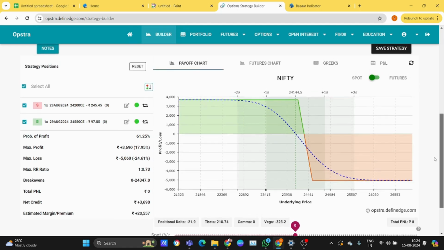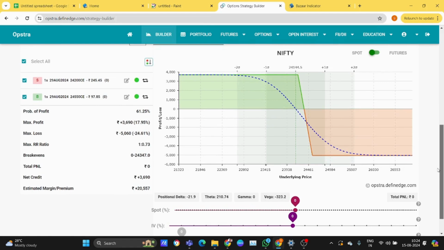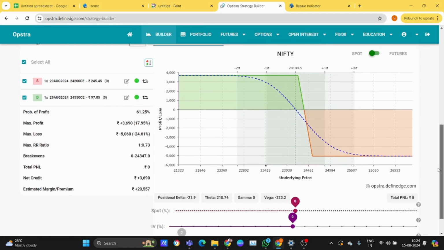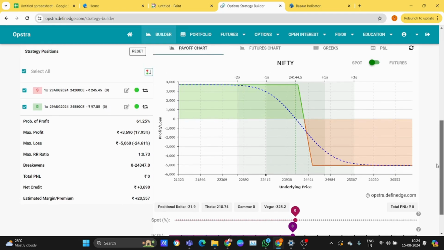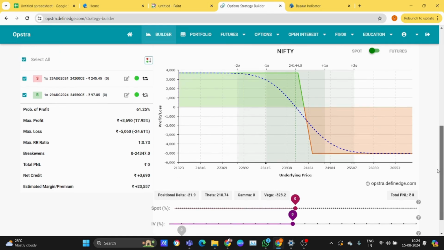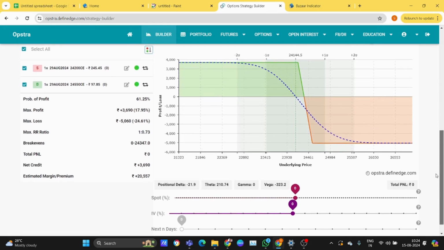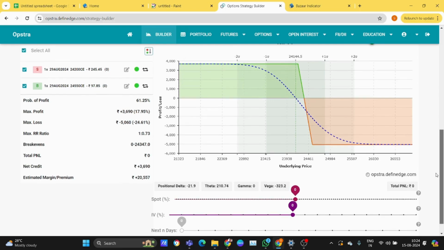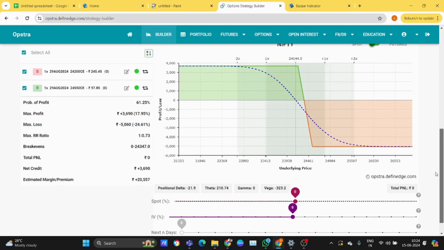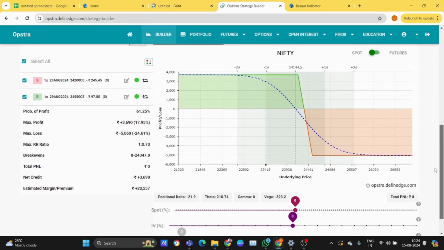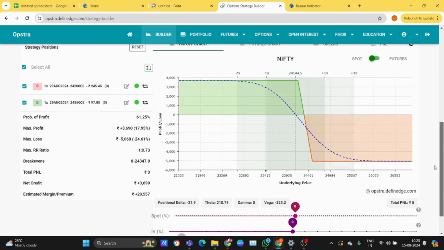It is 0.73. Here maximum loss is up to 3,690. Maximum profit is 5,060. Break even point is 24,347.